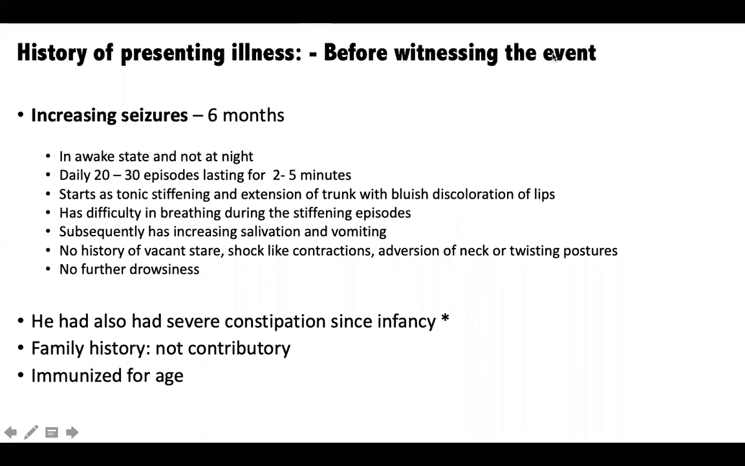Okay, so residents, just think about it, what comes into your mind. With these episodes, he also had increased salivation and vomiting. So these were the events. But these events were not followed by neck turning or sudden shock-like contractions or sudden twisting postures. And there was no prolonged post-ictal confusion or drowsiness. So this was the history-wise I could get. What I could understand from the history was that there were repeated episodes of tonic arching and stiffening with cyanosis.